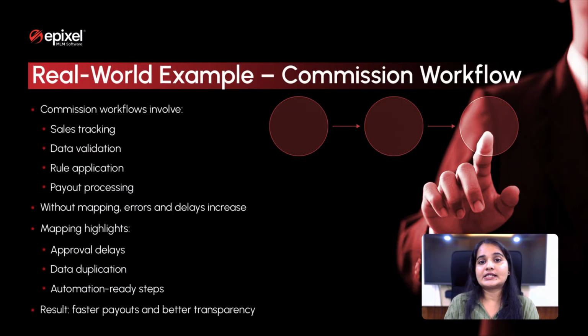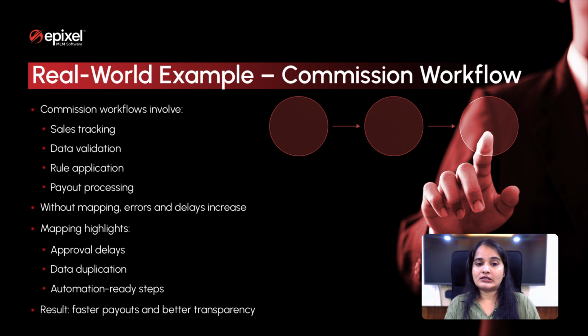Now, let's look into a real-time example from the MLM world. In an MLM company, commission management looks simple on the surface. A sale happens, commissions are calculated, and payouts are made. But behind the scenes, the commission passes through many hands. Sales need to be tracked, data needs to be checked, compensation rules must be updated, and finance processes the payout.